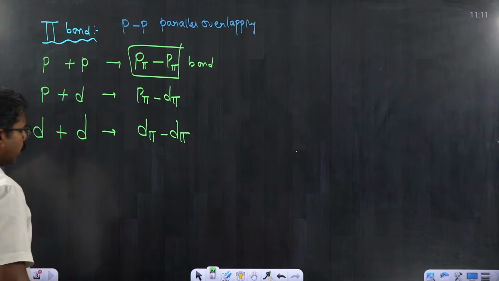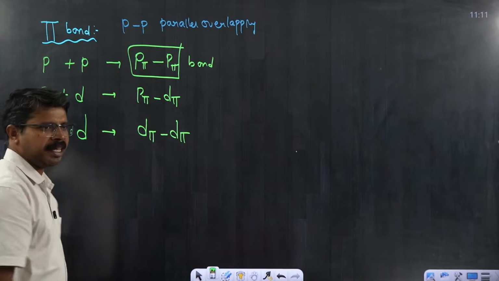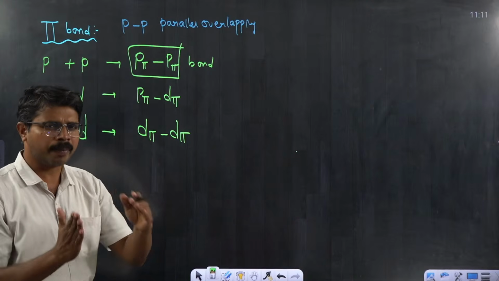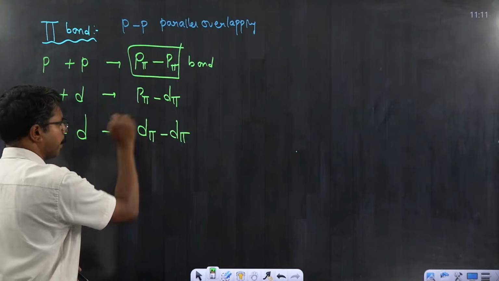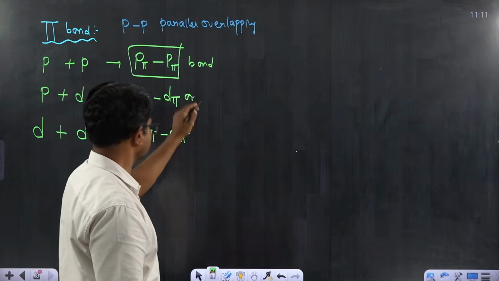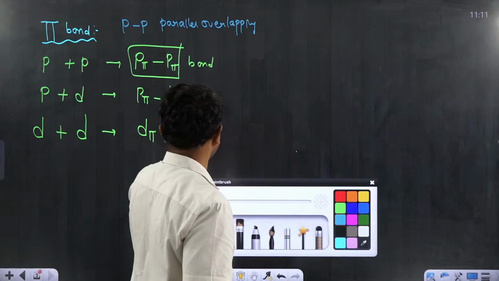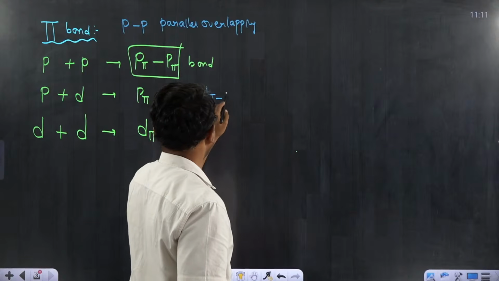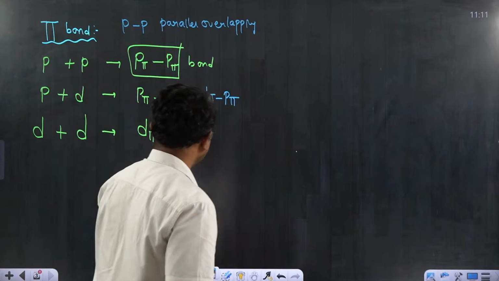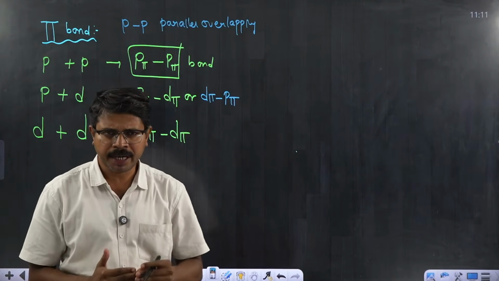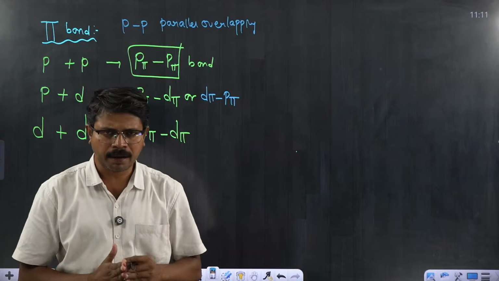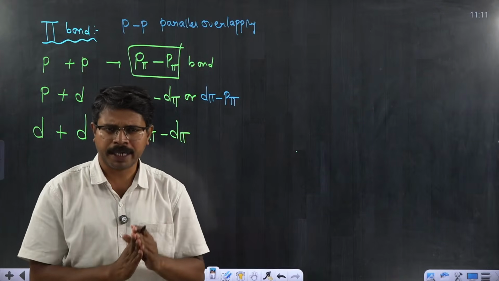Here d pi means a pi bond formed between two d orbitals. P pi d pi, or I can also represent it as d pi p pi, means a pi bond formed between one d orbital and one p orbital.